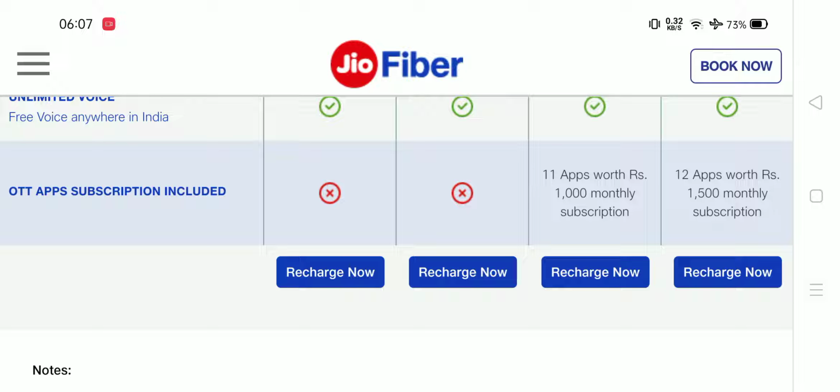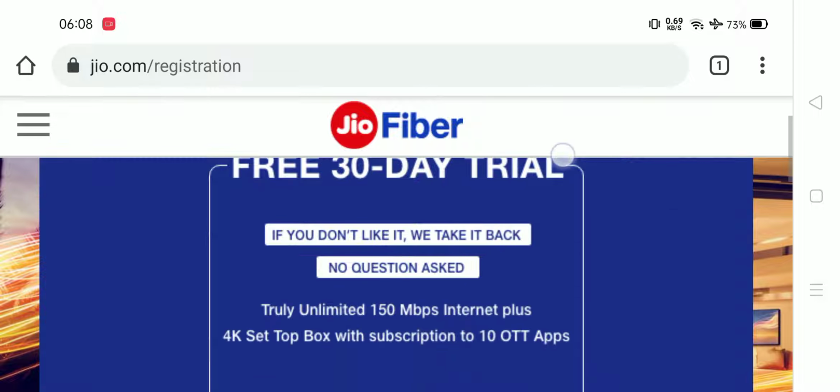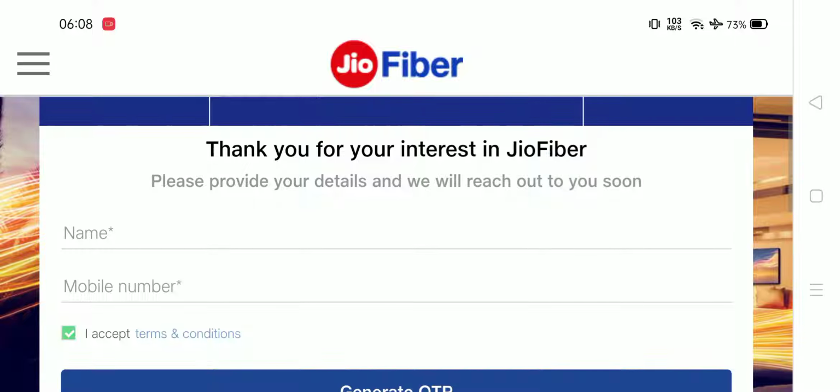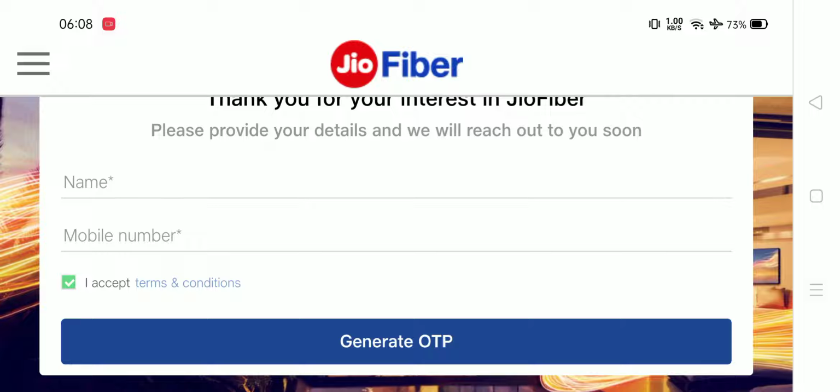Now I will be telling you how you can book. So booking is very easy. You just need to click on book now. Okay, and you will just give your name and phone number, and they will give your phone number and name to the nearest possible Jio Giga Fiber service provider, and they will call you, and within 3 days maximum you will get your Jio Giga Fiber connection at your home. Okay, so you have to put your name, number, generate OTP, put OTP, and they will call you back anytime.